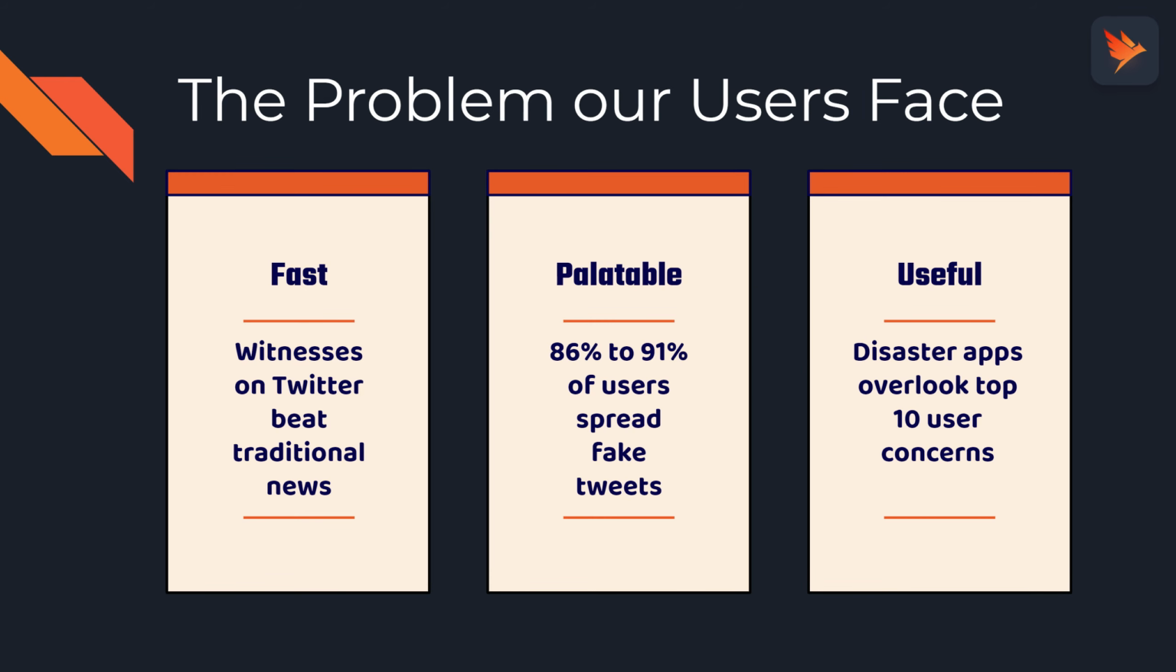Alex's situation highlights key problems that the general public faces during disasters. Number 1, they need fast access to information, particularly during unexpected disasters. Traditional news stations lag because it takes them time to send reporters to the site and publish the information. Meanwhile, Twitter enables live witnesses to post immediately. Number 2, Twitter spreads information quickly, but the information isn't always reliable. In fact, studies show that 86 to 91% of users spread fake tweets during disasters.